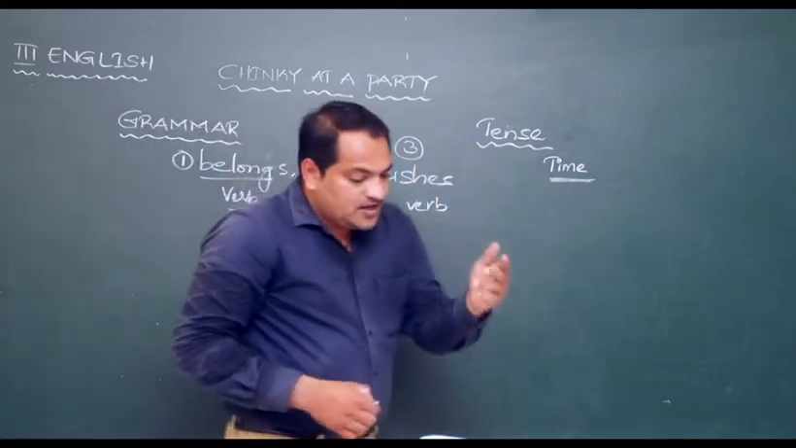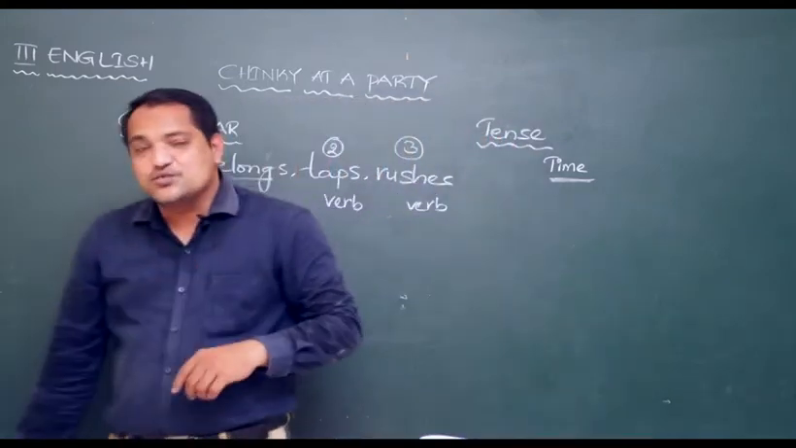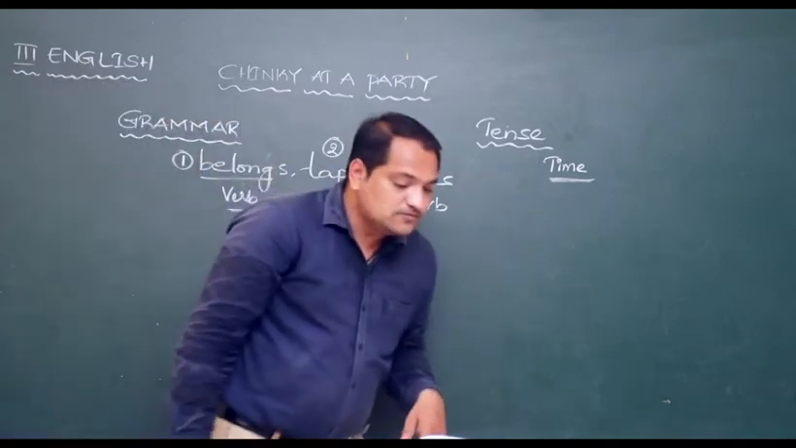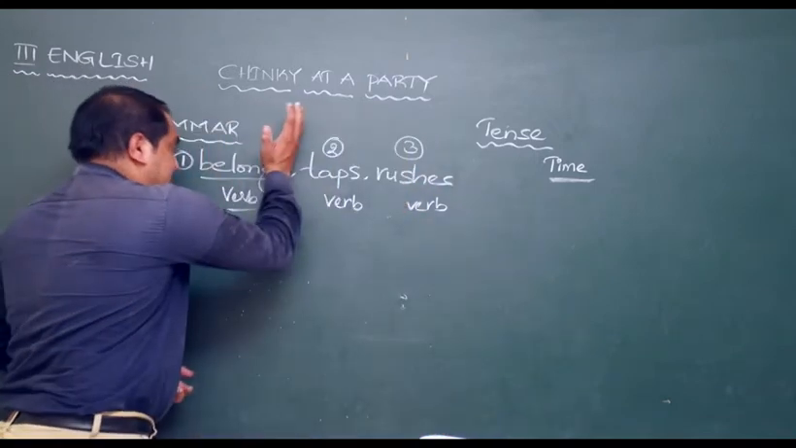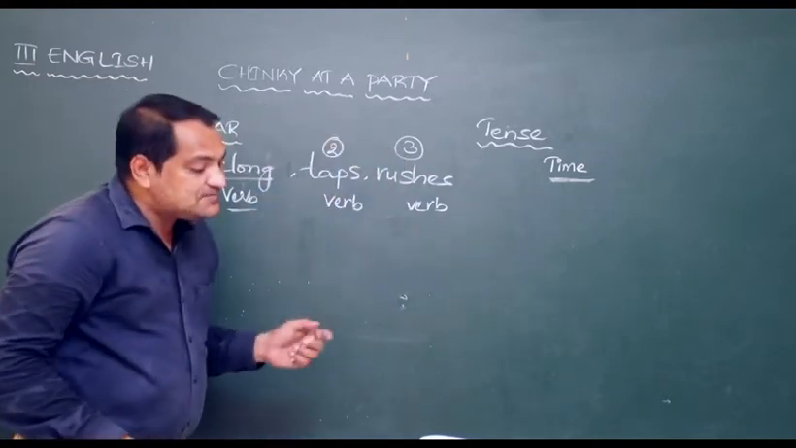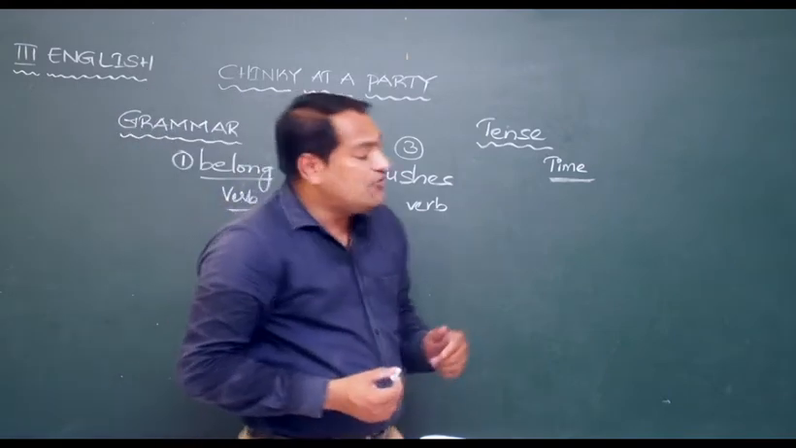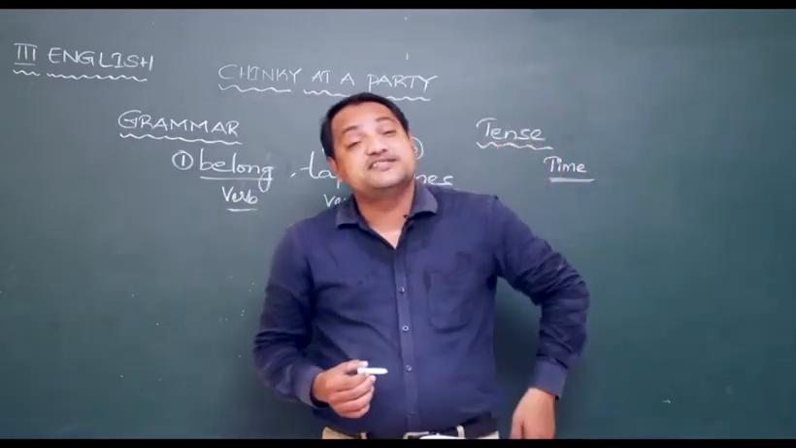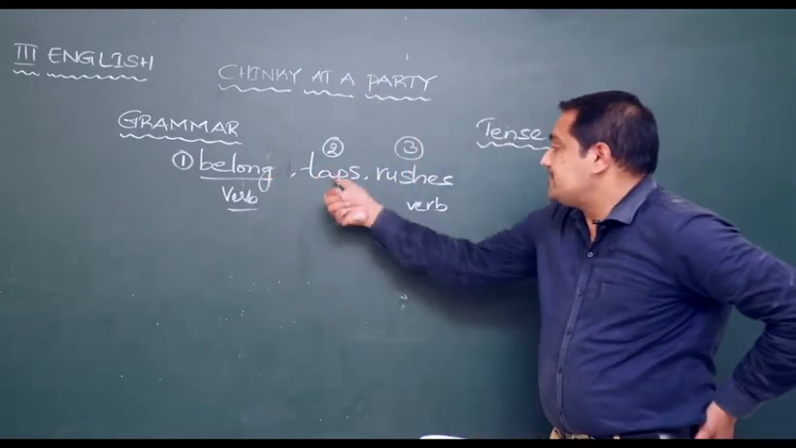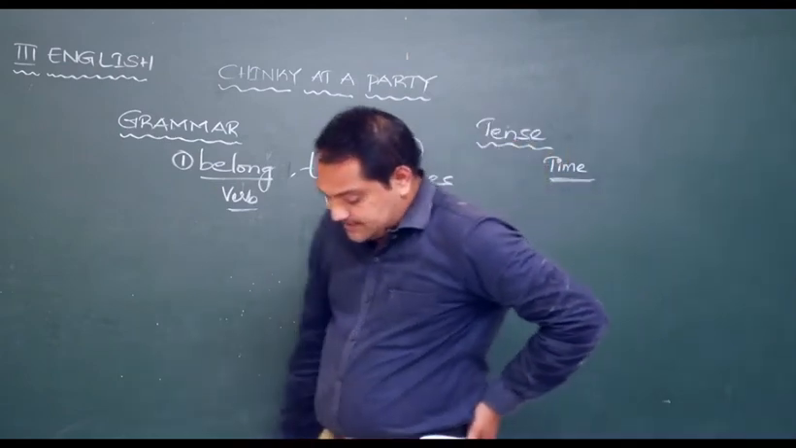So here all the above sentences are in the simple present tense. How do you know that these words are in simple present tense? In all three sentences, I belong to the Khans. Okay, the subject is I. I belong to the Khans. Shahid taps Farha's shoulders. Farha's mother rushes to her daughter. How do we know that all these sentences are in simple present tense? By looking at the verb. The verbs are telling that the sentences are in simple present tense.